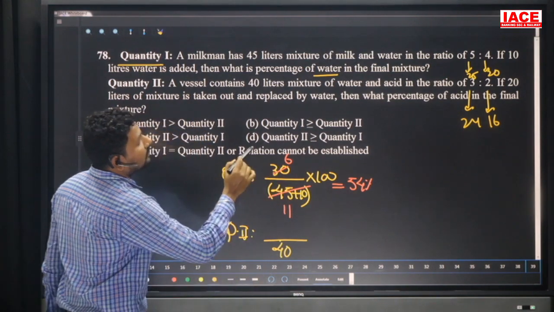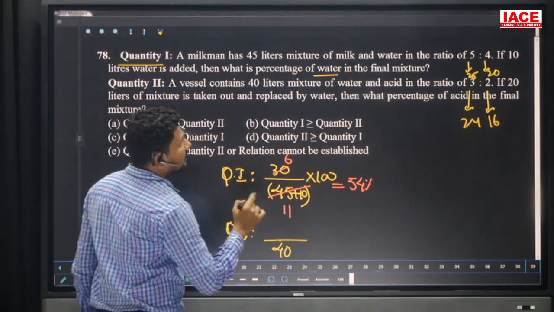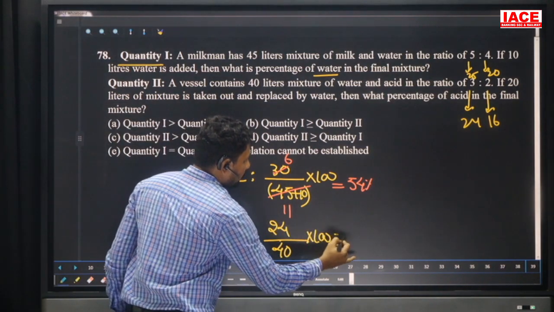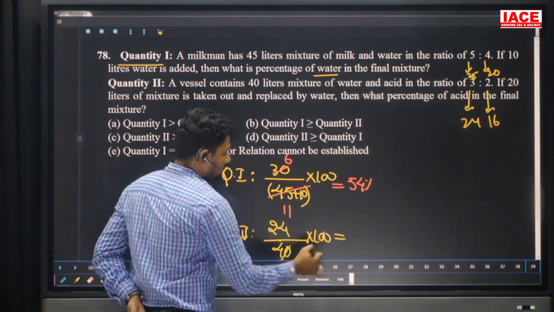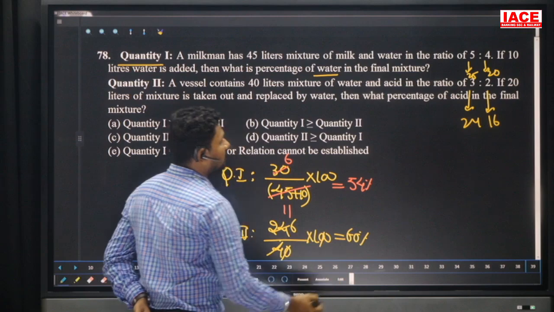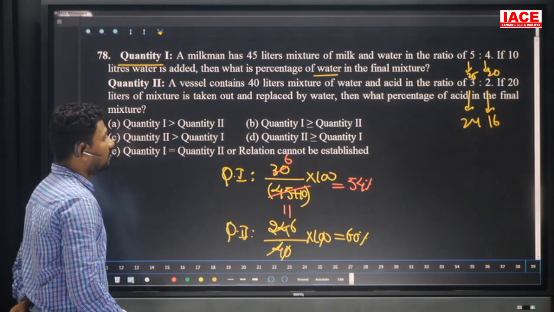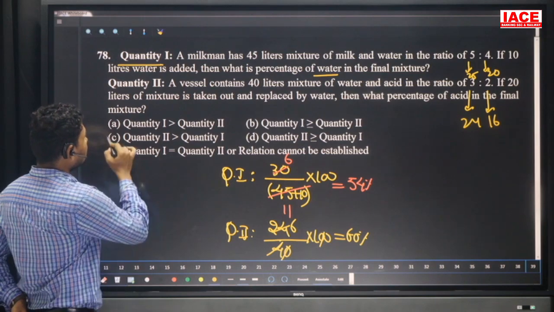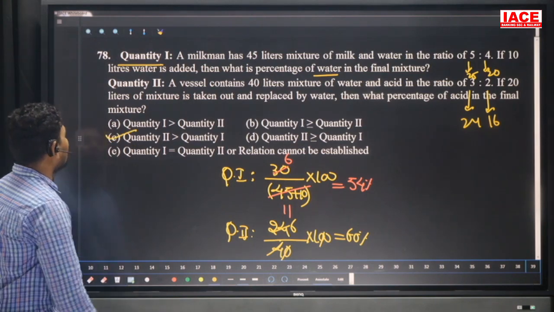And what was the percentage of acid in the final mixture? We need the acid. Acid we are not adding. 24 into 100. Here cancel the numbers. Here 0 0 cancel. 4 6s are 24, 6 into 10, 60 percentage. 60 percentage is bigger than the 54 percentage. Then quantity 1 is smaller than quantity 2. And we can write quantity 2 is bigger than quantity 1. Option is C.